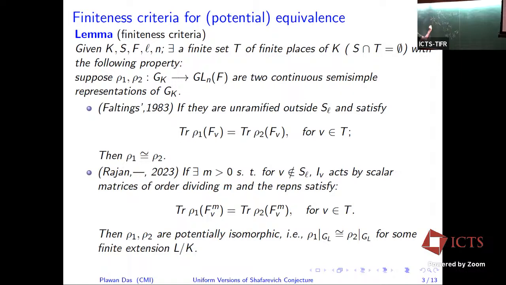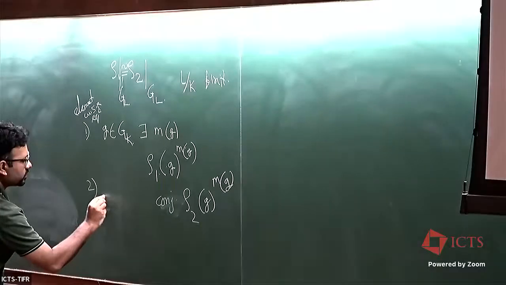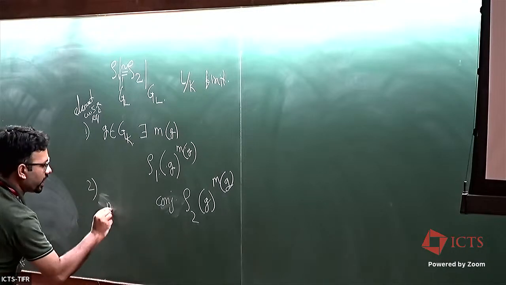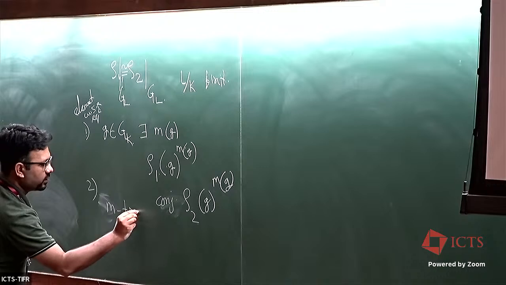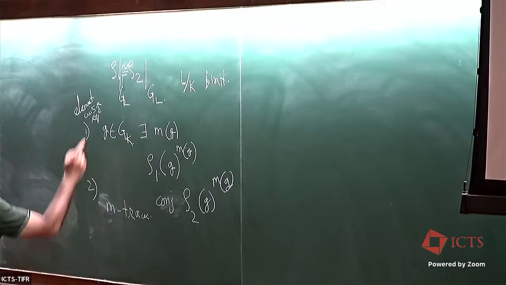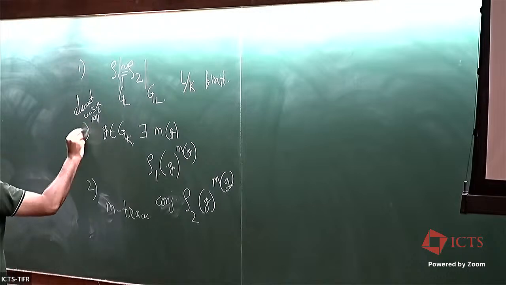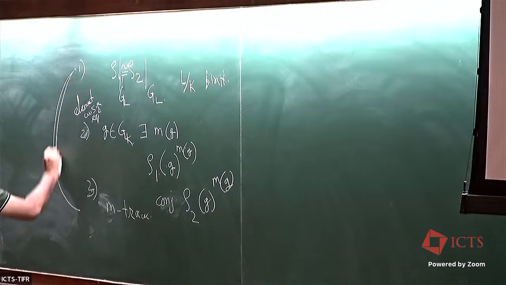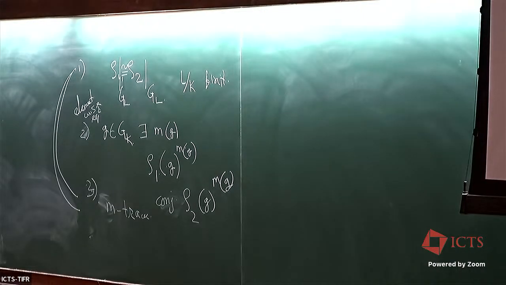Element-wise equivalent. And then the traces of M powers, which I am calling M trace equivalent, and these are potentially equivalent. Okay. 1, 2, 3. And then we can show that this statement and this statement are equivalent statements for any representations.